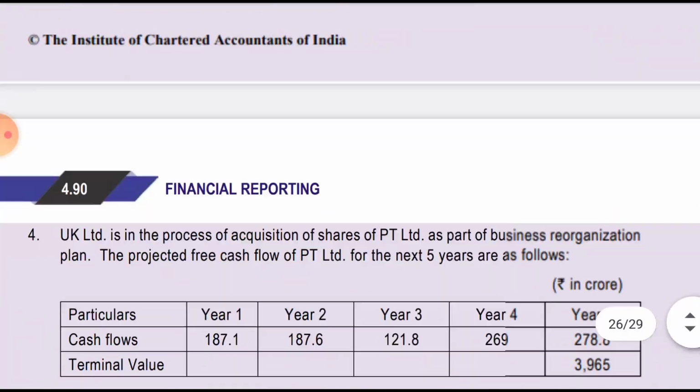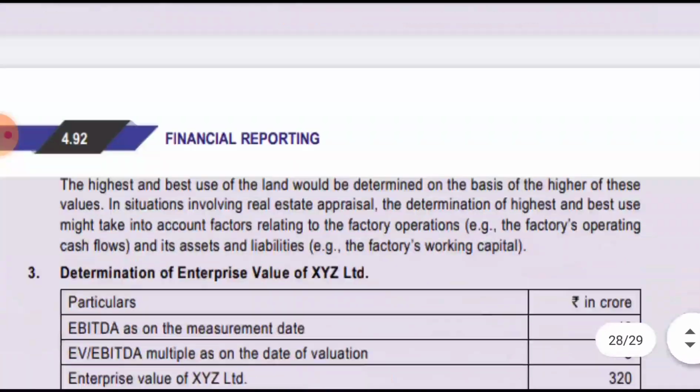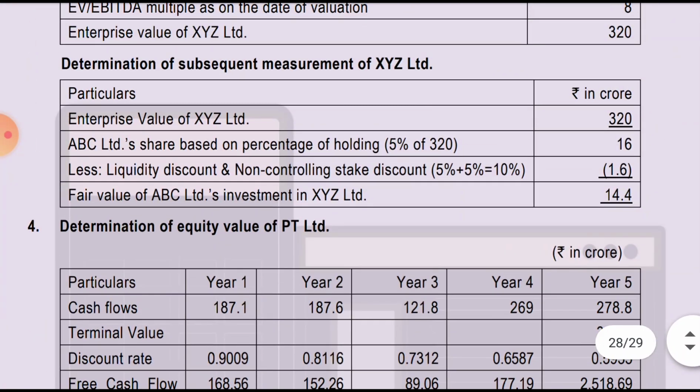See, the same has been given in the question as well. In the last third line, at the time of an acquisition, the valuation was determined after considering 5% liquidity and 5% non-controlling stake discount, and then we'll get the fair value. So simply 5 plus 5 means 10%, just deduct 10% from 16, that means 1.6, and then we'll get the fair value of ABC's investment in XYZ Limited, that is 14.4.